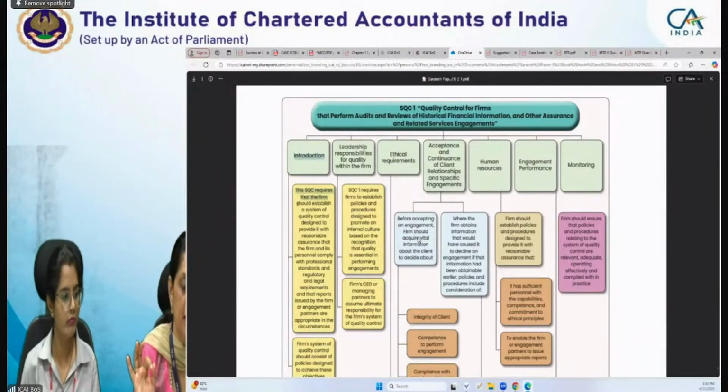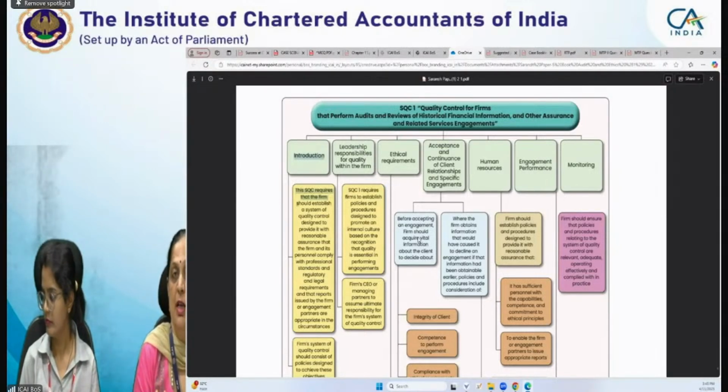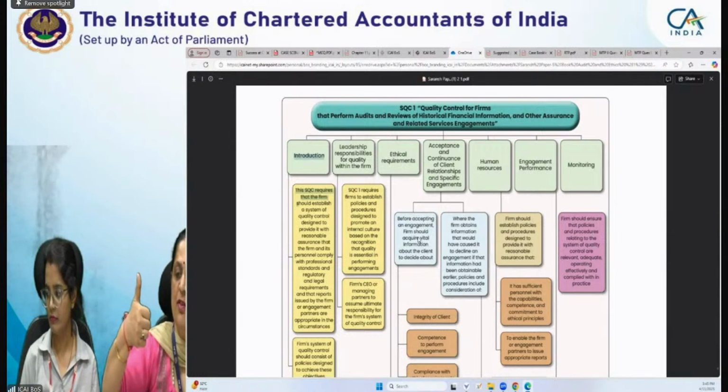If you read the name, quality control for firms that perform audit and review of historical financial information, other assurance and related service engagements. SQC1 is applicable for all, whereas SA is for only audit. So everything is covered over here.